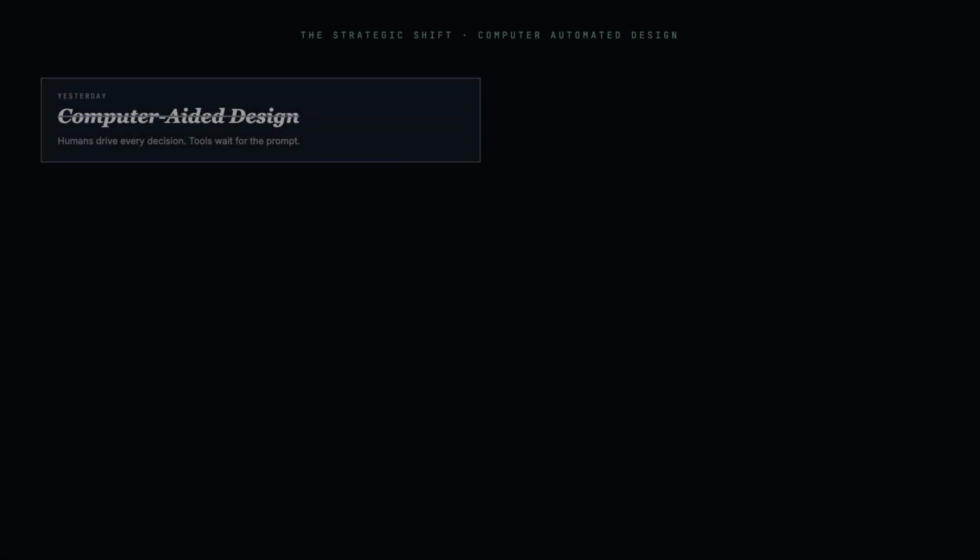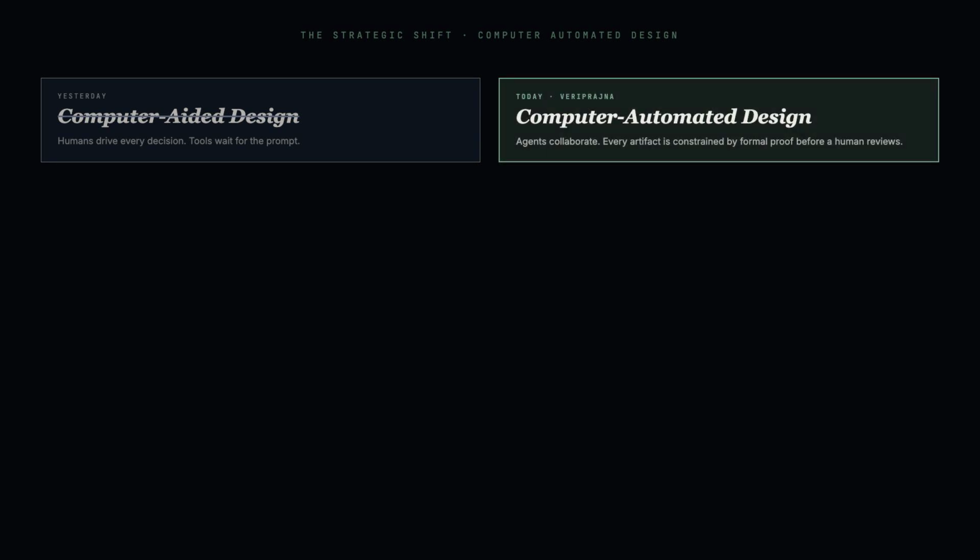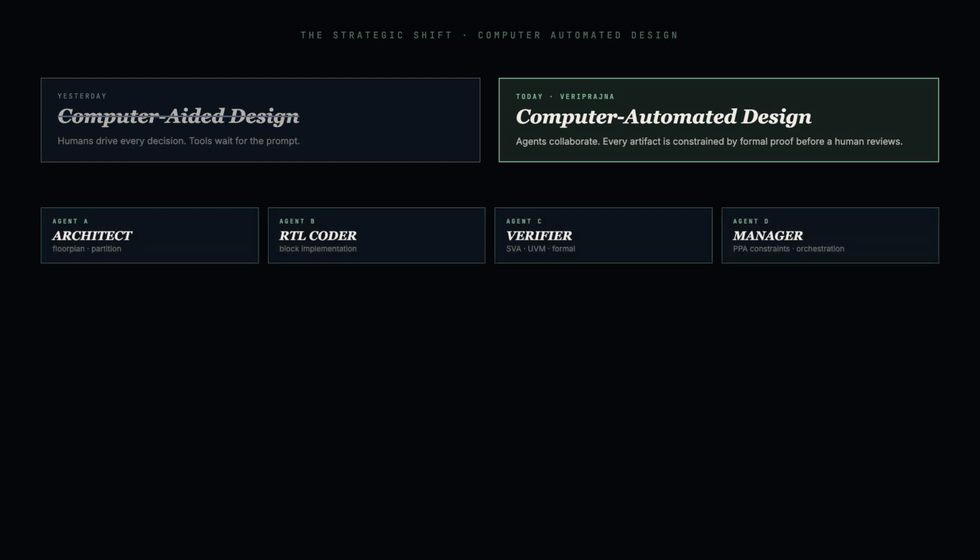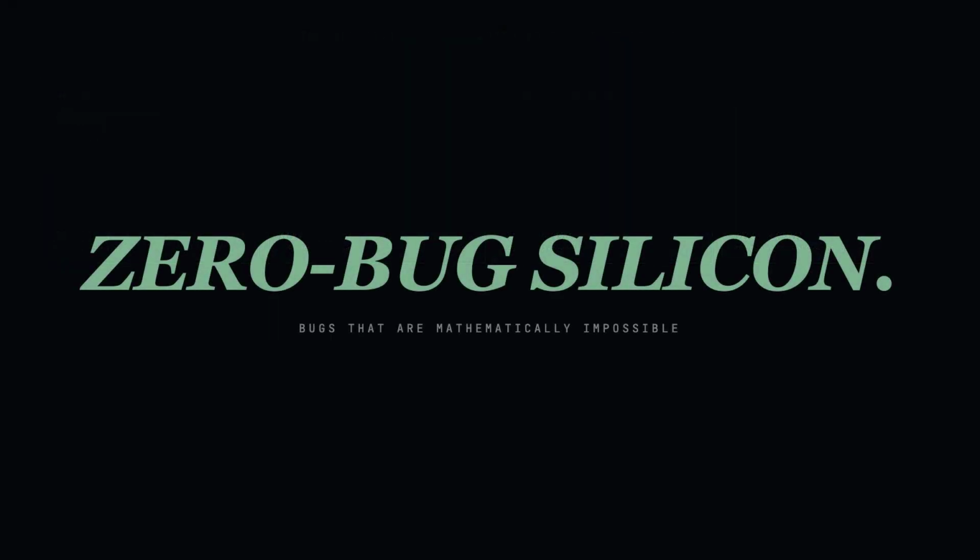This is the transition from computer-aided design to computer-automated design. In the Veriprajna platform, autonomous agents collaborate: an architect, an RTL coder, a verification engineer, a manager, each constrained by formal properties before any code reaches a human reviewer. The target is not faster typing. The target is zero-bug silicon, bugs that are mathematically impossible inside the assertion envelope.